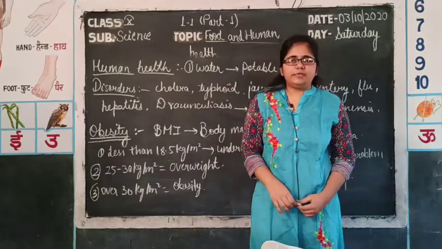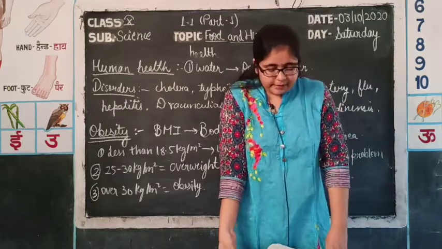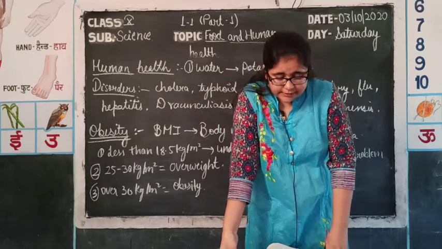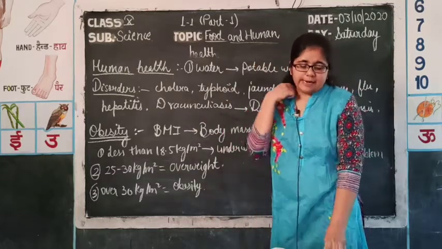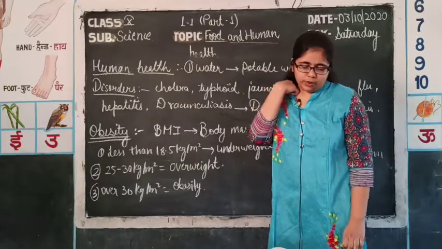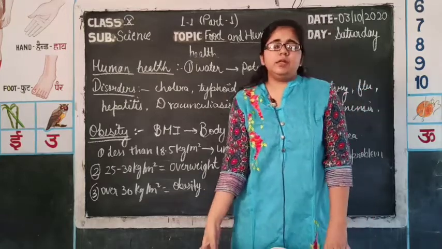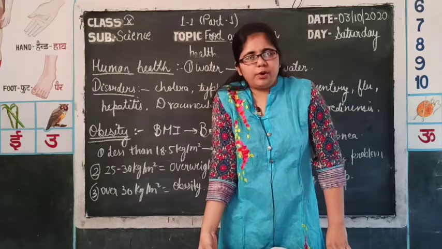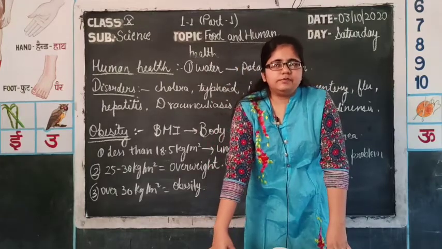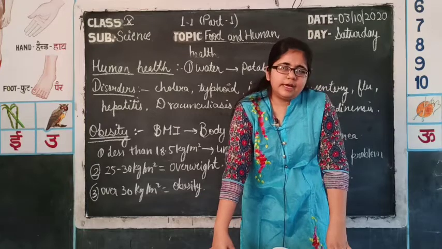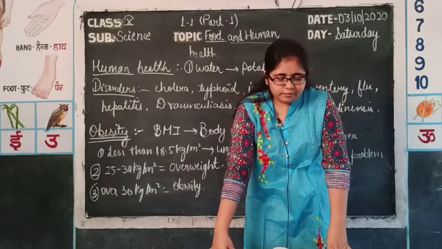The harmful effects and disorders which are created by obesity are health issues. First of all, heartbeat disorders, heart diseases which can occur due to obesity, and high blood pressure. The person having obesity is prone to diabetes because due to the fat, the receptors of insulin are covered by the fat, and so the person will suffer from diabetes.